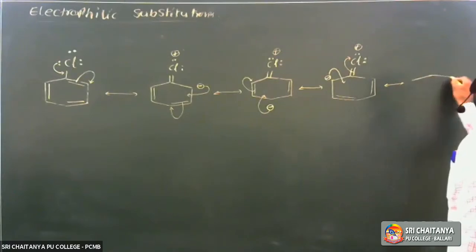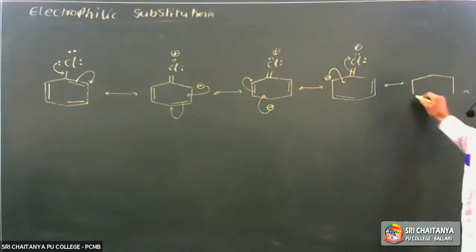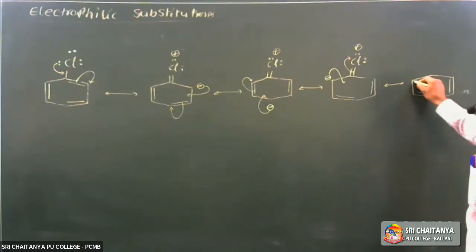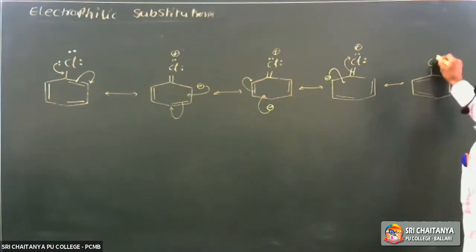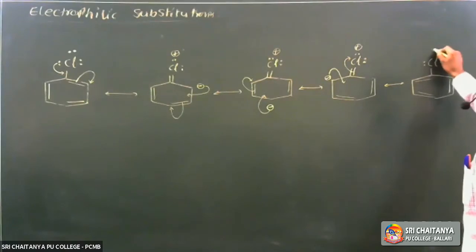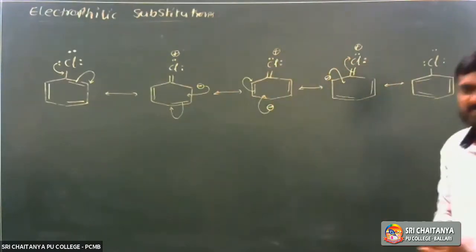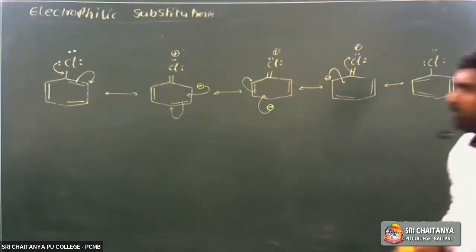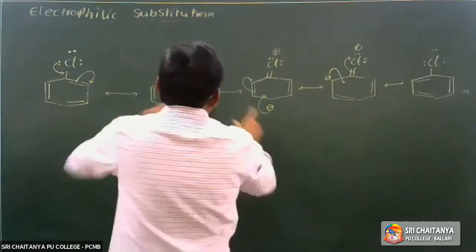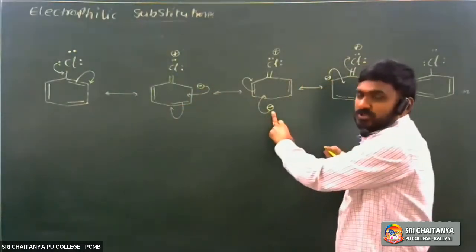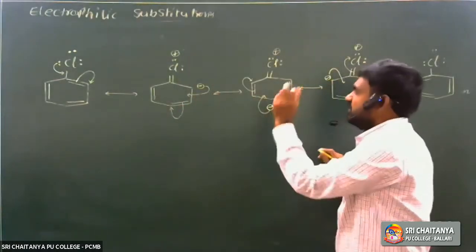So it is a benzene ring with a pi bond. It is chlorine. It has 3 lone pairs. Okay. So in these resonance structures, electron density is more at ortho and para positions. These two are ortho positions. It is the para position.